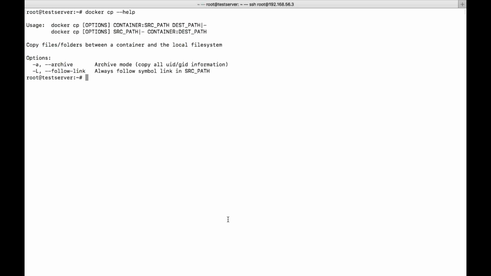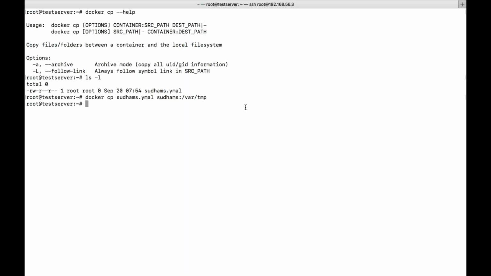When you are trying to copy a file from the base machine to the container, let us say I have this file sudams.yaml. I want to copy this file to my container. Let's see what we need to do. Docker cp, the file name. Now this file I want to copy to the container, so first give the container name, and then give the path where you want to copy, let's say /var/temp. I want to copy here. Now this command got executed.